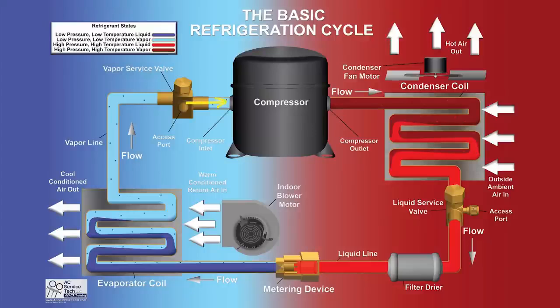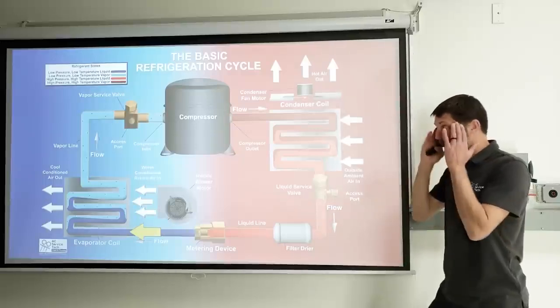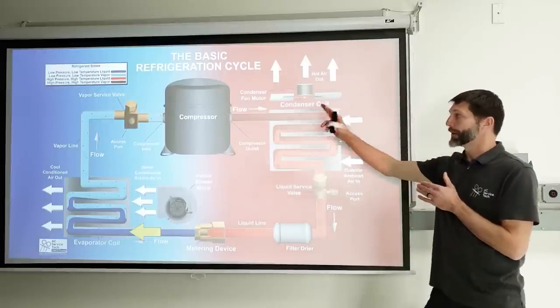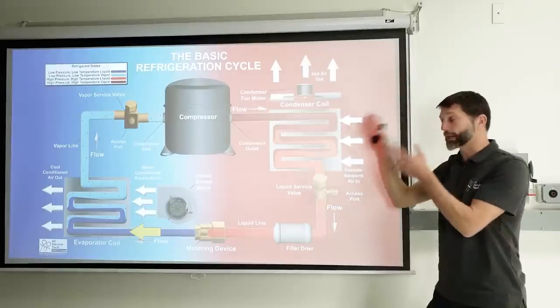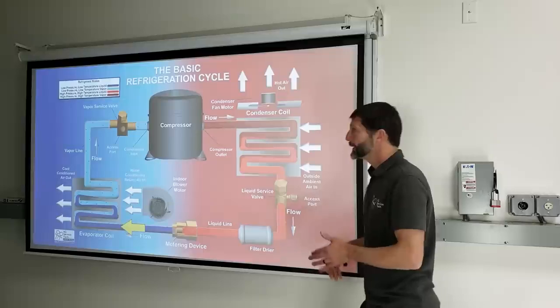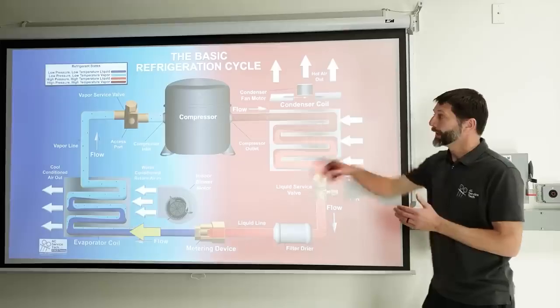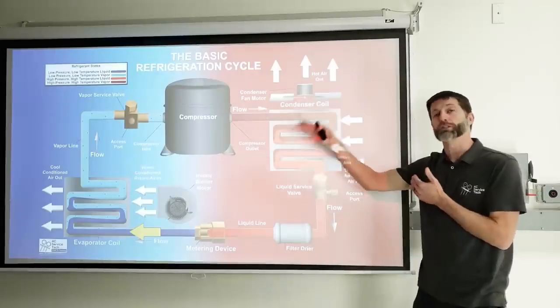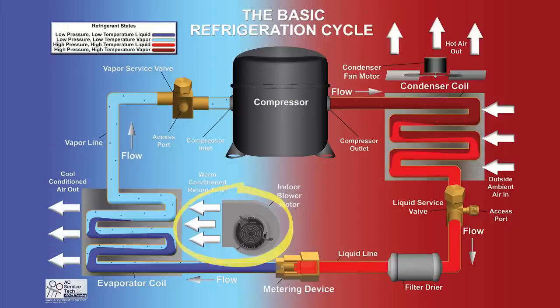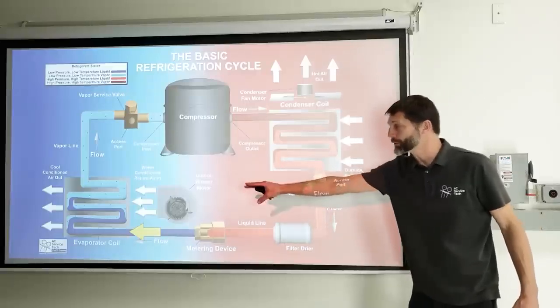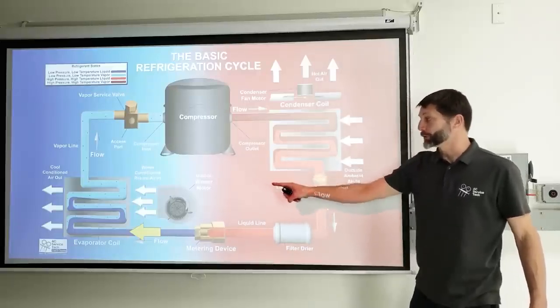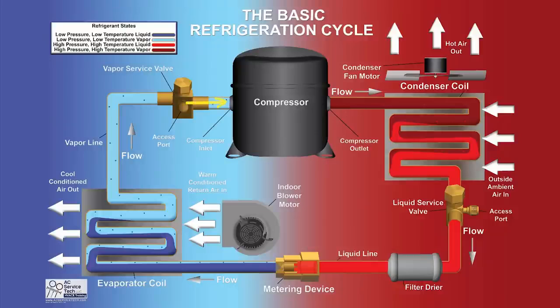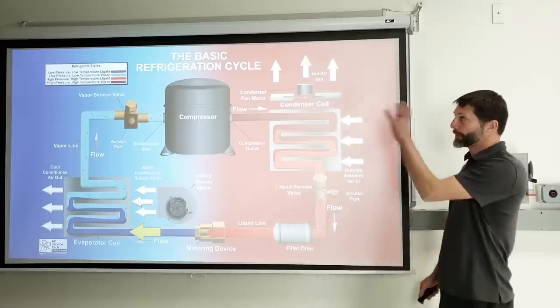It's also important to make sure that you have vapor refrigerant entering in order to have vapor refrigerant exiting. You have to remember that compressor is a vapor compressor. You shouldn't have saturated refrigerant entering that compressor. Saturated means there's going to be a little bit of liquid in the refrigerant, right? That would damage the compressor. So if the indoor blower motor was broken, maybe the capacitor was bad, and the blower motor stopped working, that refrigerant's not going to be able to absorb any heat energy at that indoor coil, and so you're still going to have saturated refrigerant entering that compressor, and that's going to damage the compressor. That's the basic refrigeration cycle.